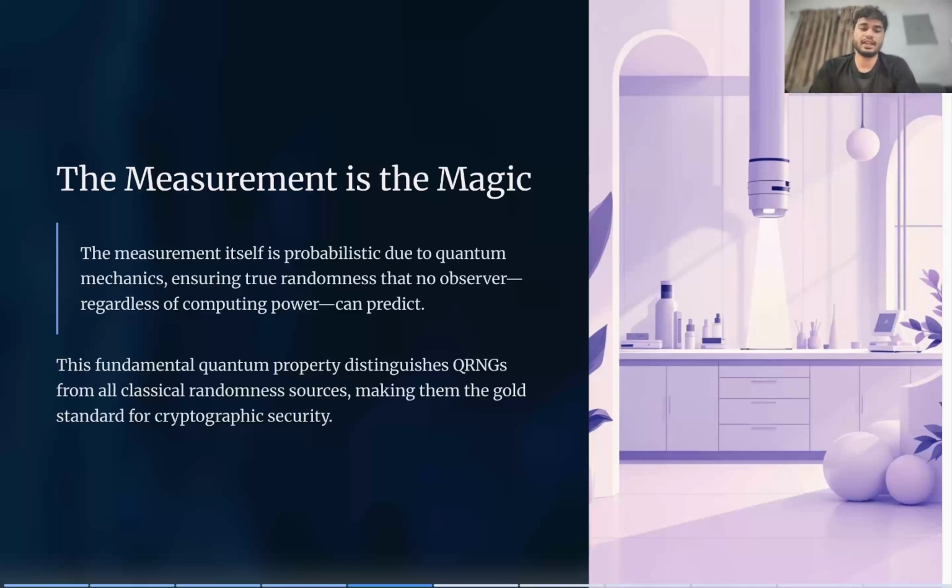So this fundamental quantum property, being probabilistic, gives us a source of randomness which distinguishes one QRNG from another, ensures the cryptographic security we use, and also makes the encryption and decryption process more secure.